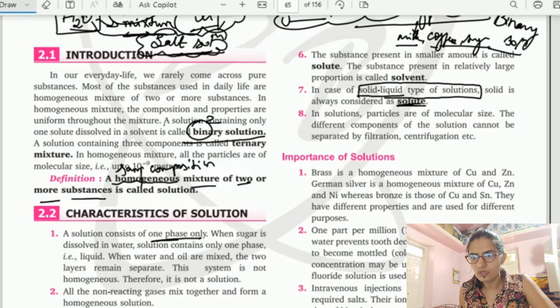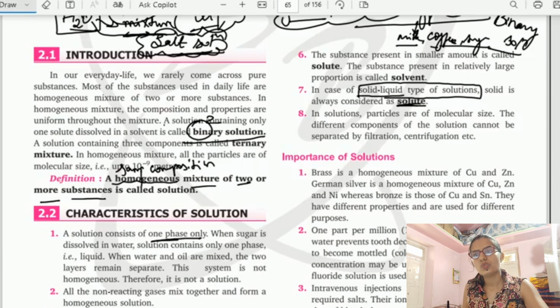In solutions, particles are of molecular size. The particles are very small. The different components of solution cannot be separated by filtration or centrifugation.